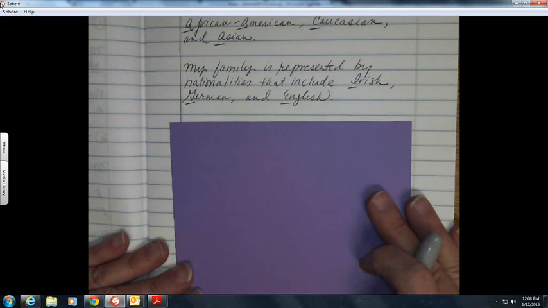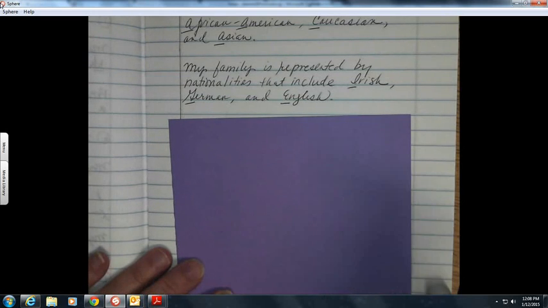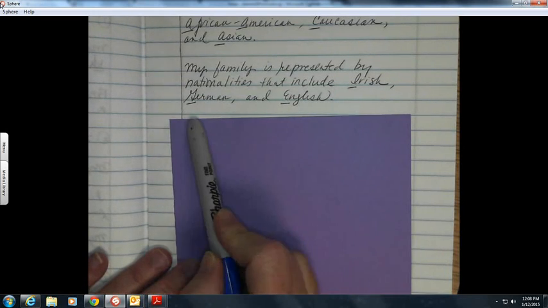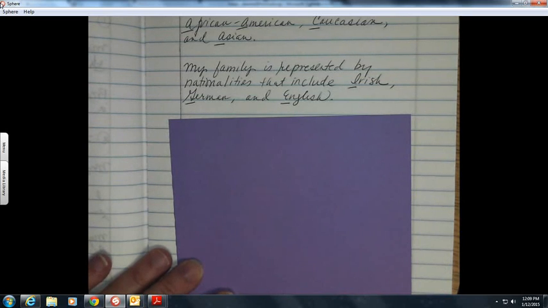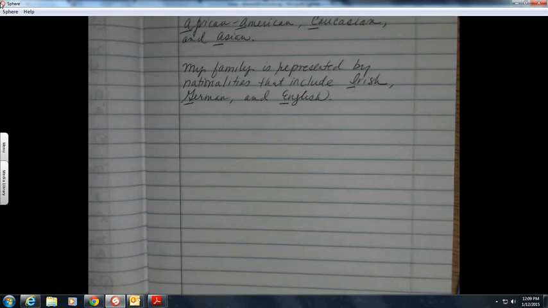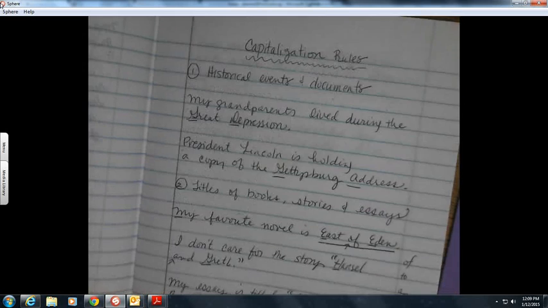Okay, so in a quick review, we covered capitalization rules for historical events and documents, titles of books, stories, and essays, languages, races, and nationalities. As always, if you have questions, please let me know.